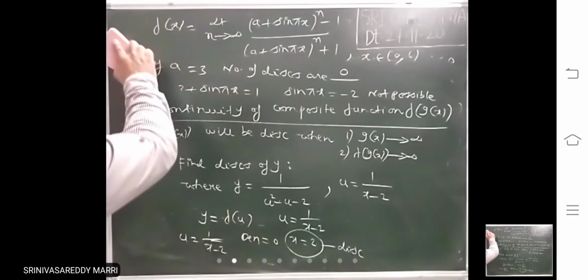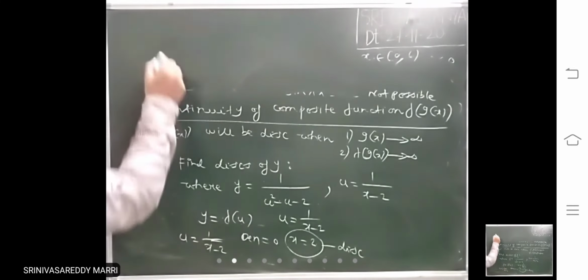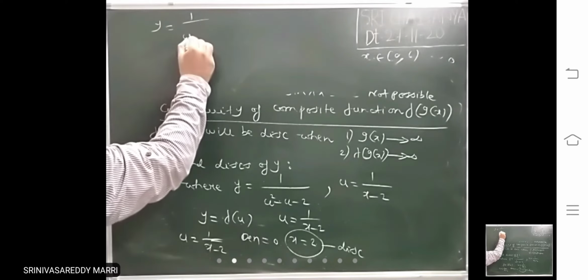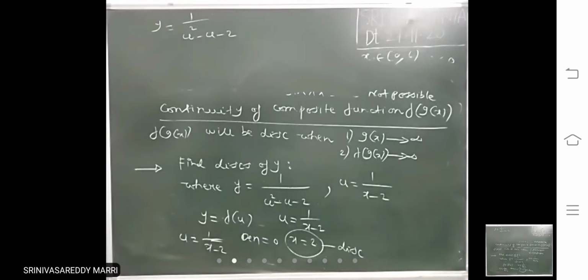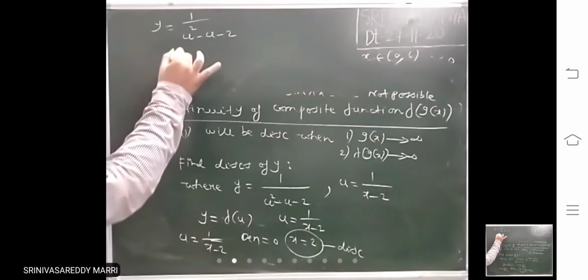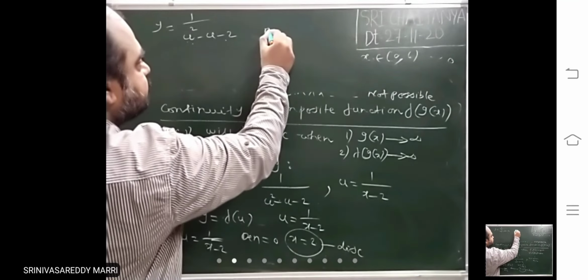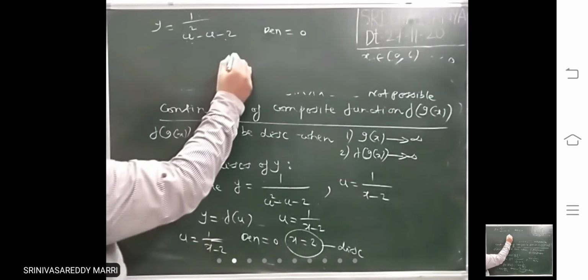So next, take y, 1 by u square minus u minus 2. When this denominator equal to 0, then also it will become infinity. It will not be defined.